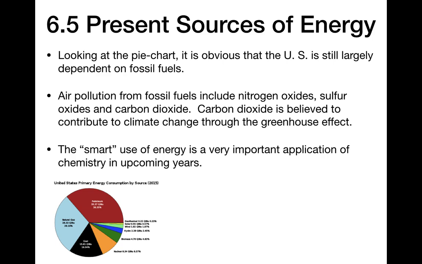Hydroelectric is a very small percent. That's using hydroelectric dams. Wind is also another very small percent. Solar is another small percent. Geothermal, another small percent. So what we find is that the United States is still largely dependent on fossil fuels.